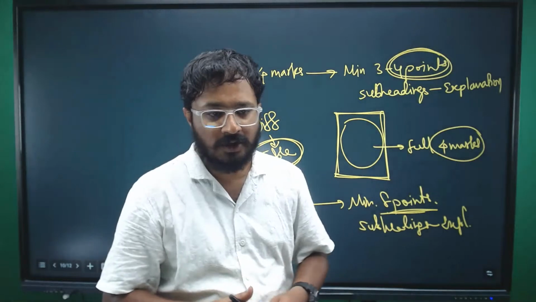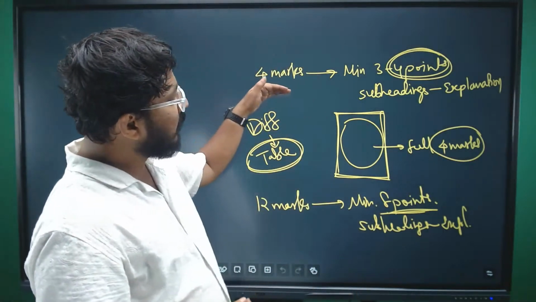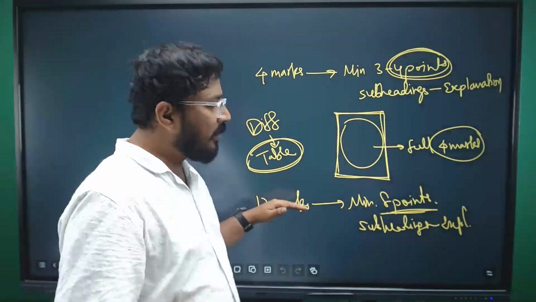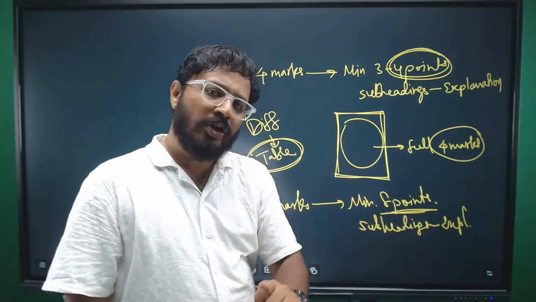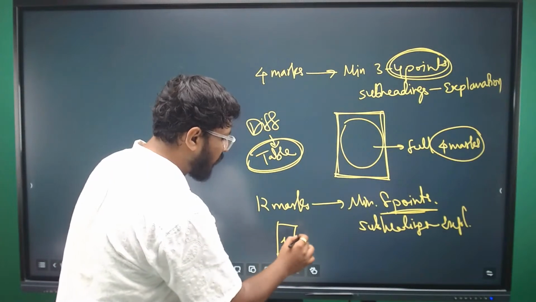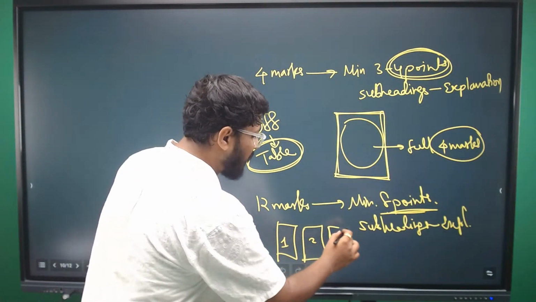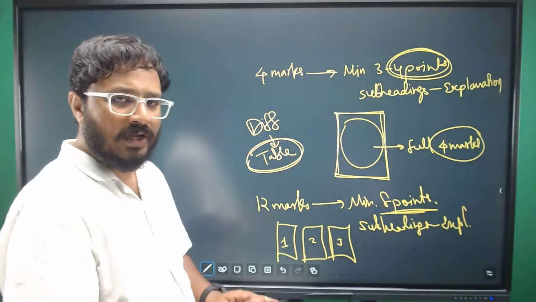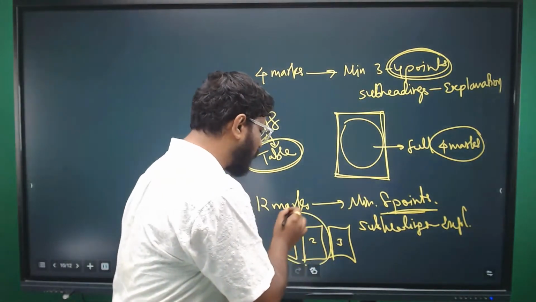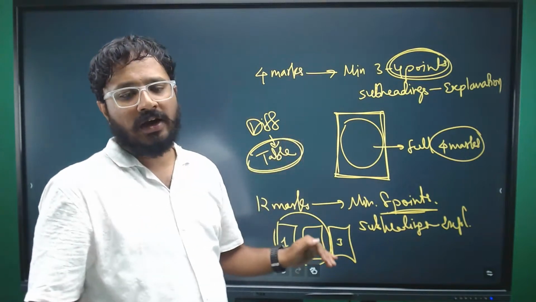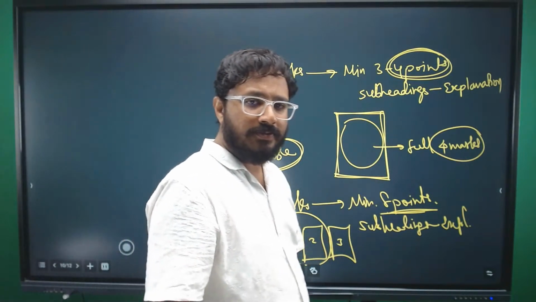I have answered your question. So for 4 marks, write 4 points, and for 12 marks, at least write 8 points. Make sure that a minimum of 3 pages are covered: page 1, page 2, and page 3. It may go long also. If you are solving any problem, that is fine. Or it may be solved in 2 pages also, that is also fine. But when you are writing theory, this is what I am saying.